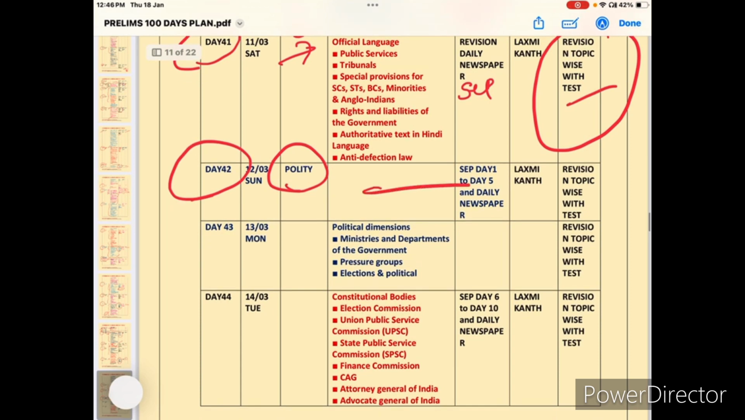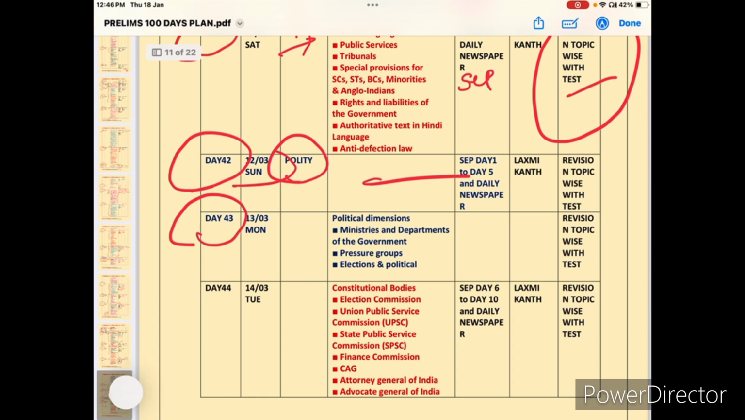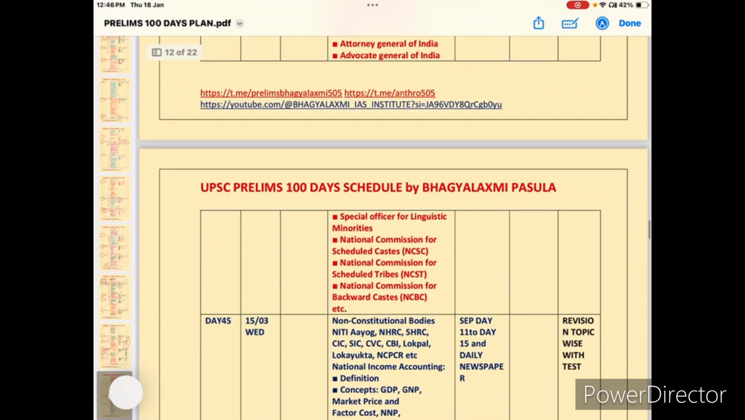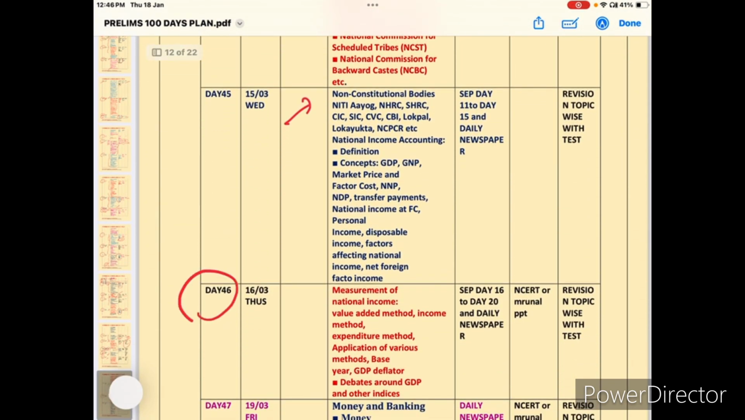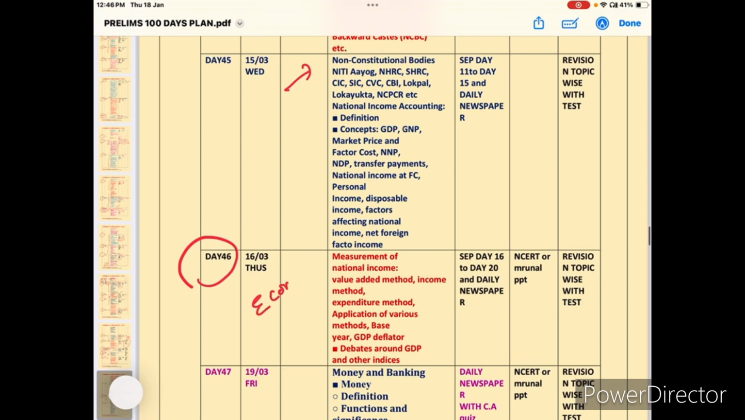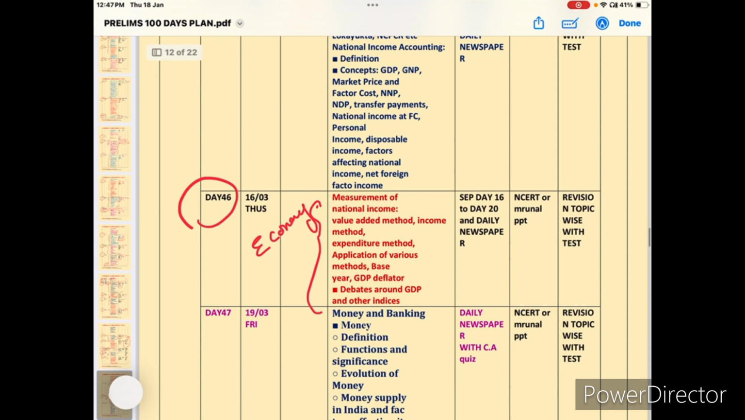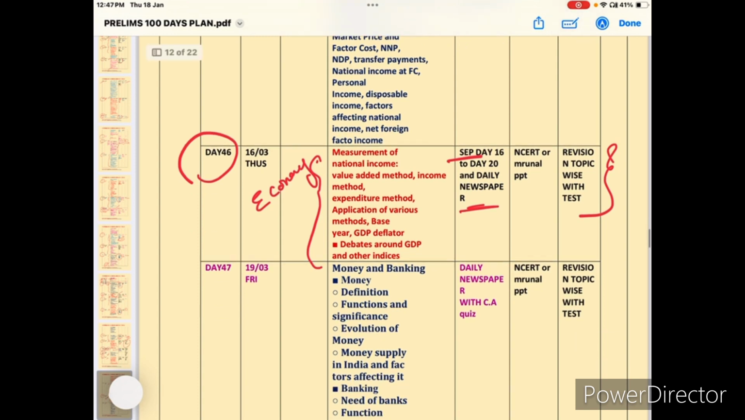Next, day 42, polity, any missing topics. Day 43, this is the Sunday, and day 43, political dimensions. Day 44, constitutional bodies and non-constitutional bodies. These are also important. Day 45 and day 60. Here we have started economy. Okay, so economy, measurements of the Indian national income, and current affairs also, September current affairs, and after that revision topics from the CSAT.